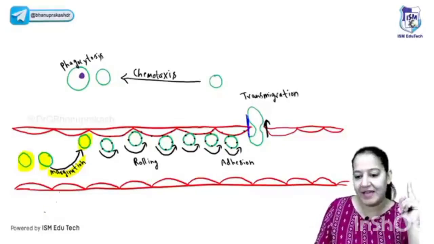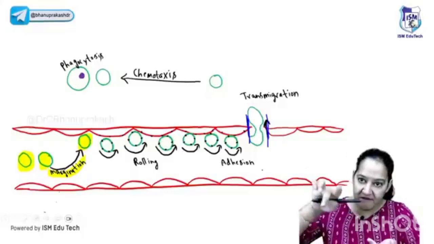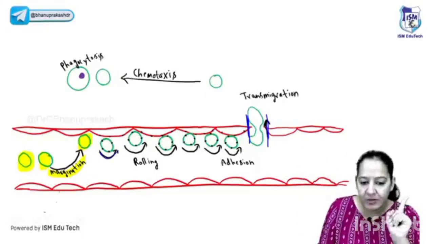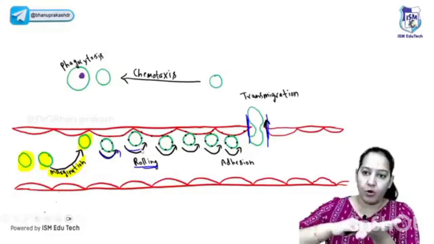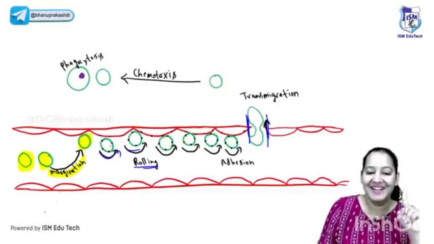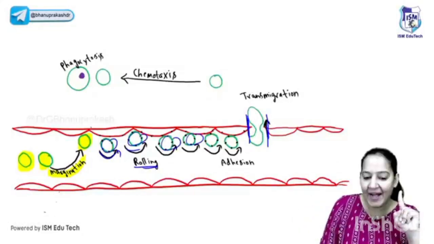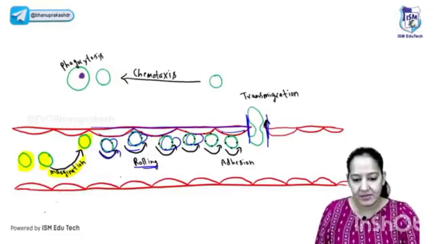After that, where is the gap? This is my gap. The gap is not immediate. We have to take it a distance. It is a little far. So WBC have to travel that distance to reach the gap. For that, WBC will do rolling. WBC is rolling like a tire on a road. Who's the tire? WBC. Who's the road? It is the endothelial lining. It's very important to understand. So the tire is rolling on a road. This step is known as rolling. So the second step is rolling.